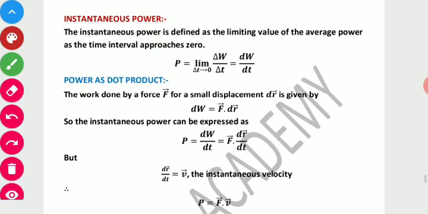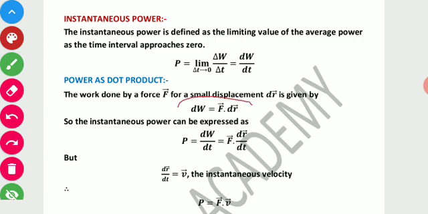Next we have instantaneous power, the power at any particular instant. It is defined as the limiting value of average power as the time interval approaches 0. So we can calculate the instantaneous power by the formula dW by dt, where W is work done. We can also write power as a dot product.